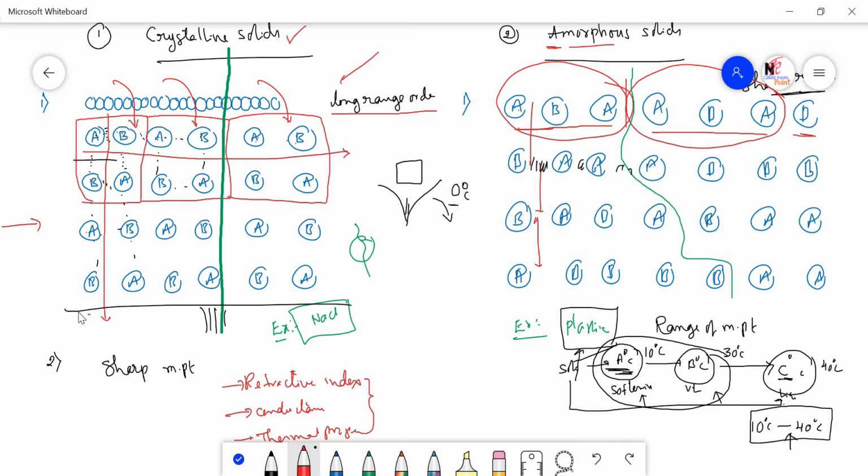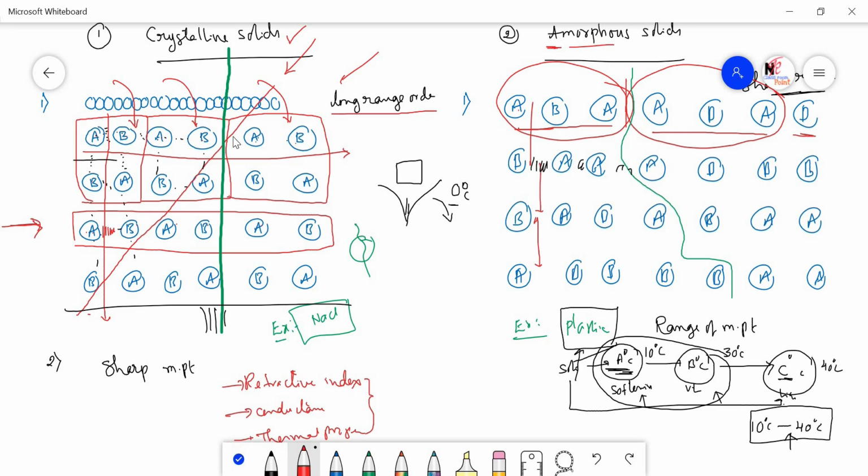right? I'll draw it properly. There is a straight line like this. So along this direction, if you try to calculate, you will get different values. Along this direction, you will get different values. Why? Because if you try to get the values of some physical properties along this direction, you see what type of arrangement of particles is there. You can see an AB type of arrangement is there. So here between the A and B, the attraction forces are different. Here also attraction forces are different.